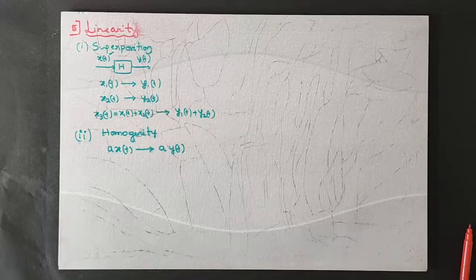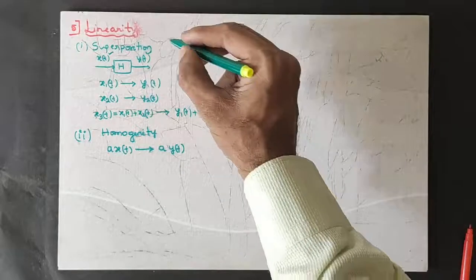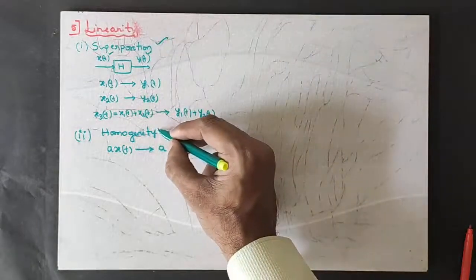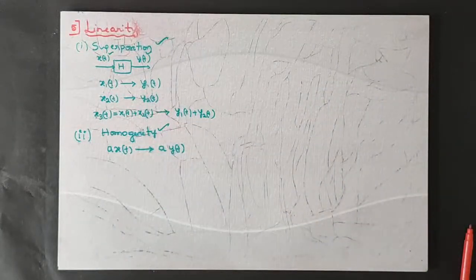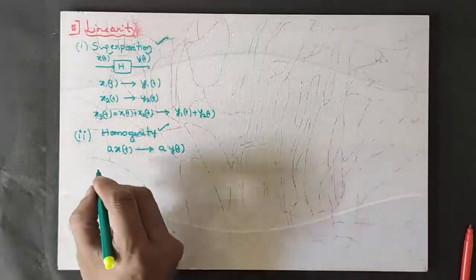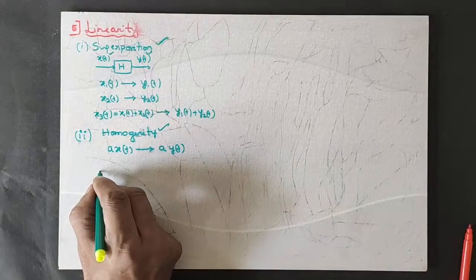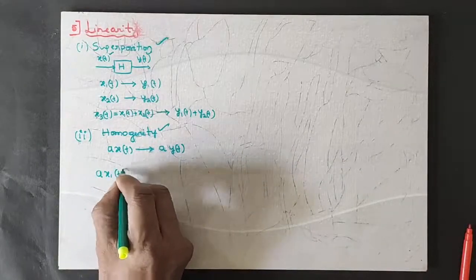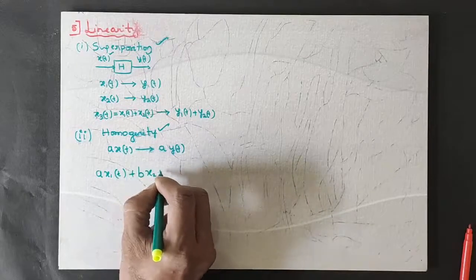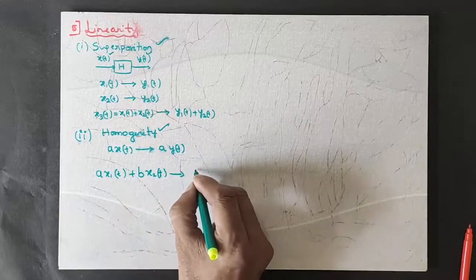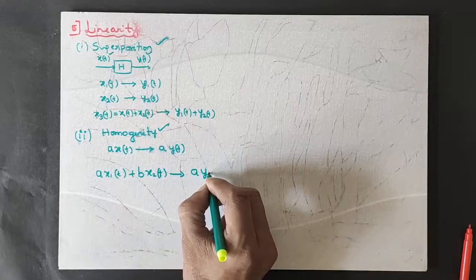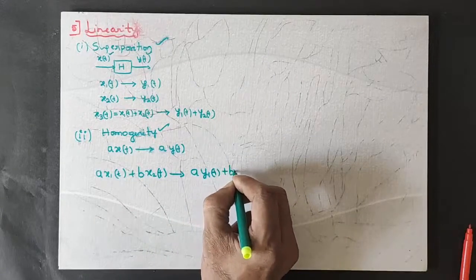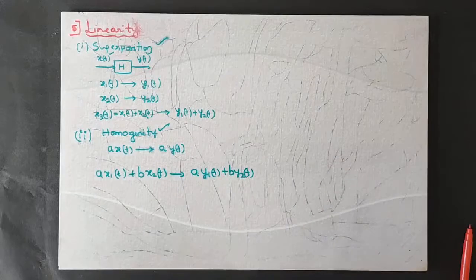So as to call a system a linear system, it should follow both superposition as well as homogeneity. That means if you give a x1 of t plus b x2 of t as an input, you should obtain a y1 of t plus b y2 of t as output. Then I shall say that the system is a linear system. Okay, this is the property of linearity.